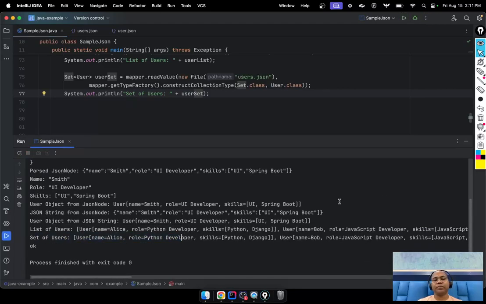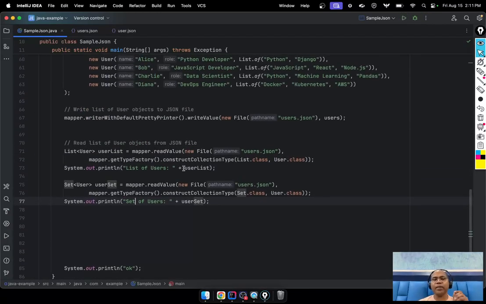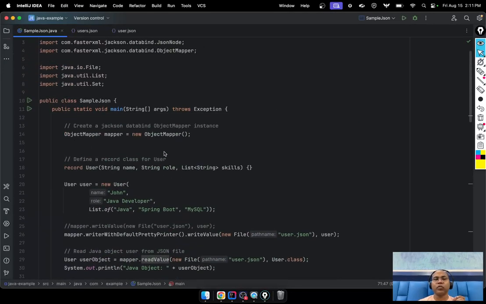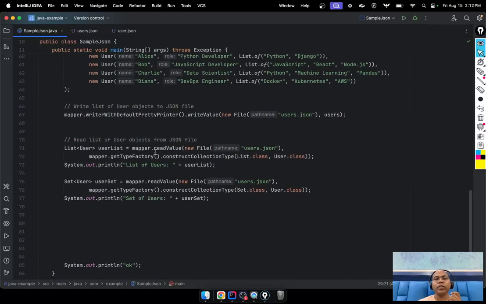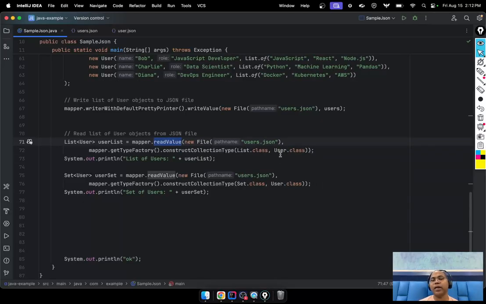Sets of users. Okay, so the API is the same: read value. Notice here, the same read value we can use for reading one user, and the same read value we can use for multiple groups of values. But here you mention, hey, I want this list of users. You can mention list and user class, or you can say set and user. You have to tell read value, hey, read this file and convert it into a list of users or a set of users, whatever you want.